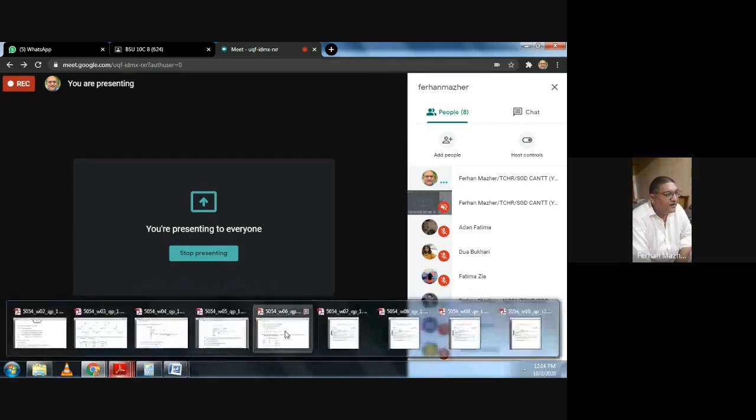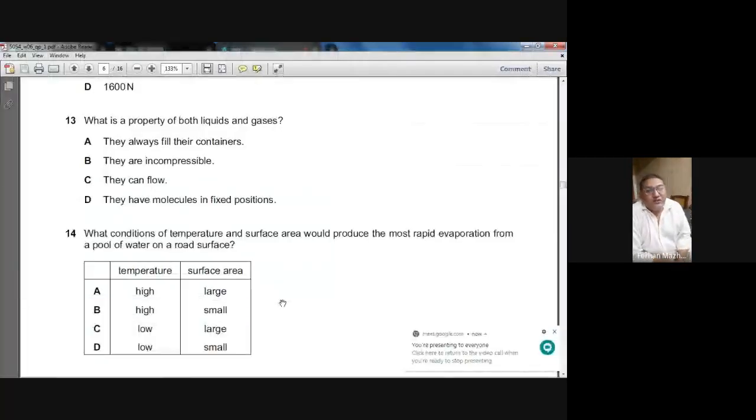2006 paper. Right now in front of you we have a paper that is winter 2006. We are working on the MCQs of the topic of heat. Question number 13 is the first MCQ on the topic of heat. What is the property of both liquids and gases?